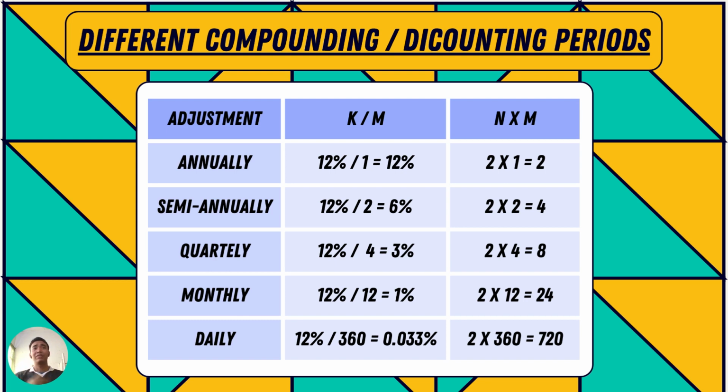This is a table representing the difference between compounding or discounting periods. As you can see, K divided by M is for calculating compounding periods, with K being the number of compounding periods in 1 year, while M is the number of times that will be discounted or compounded in the given period. For N times M, it is the formula for discounting periods, with N representing the number of compounding periods of a discount rate per year.